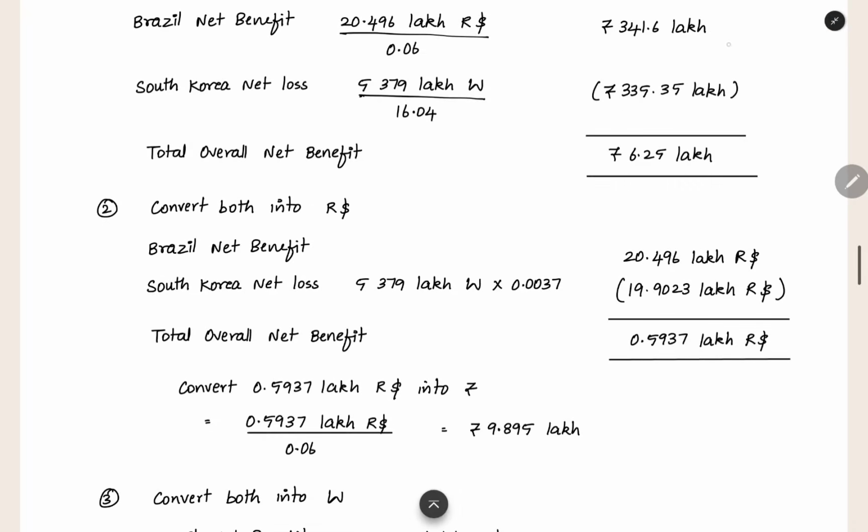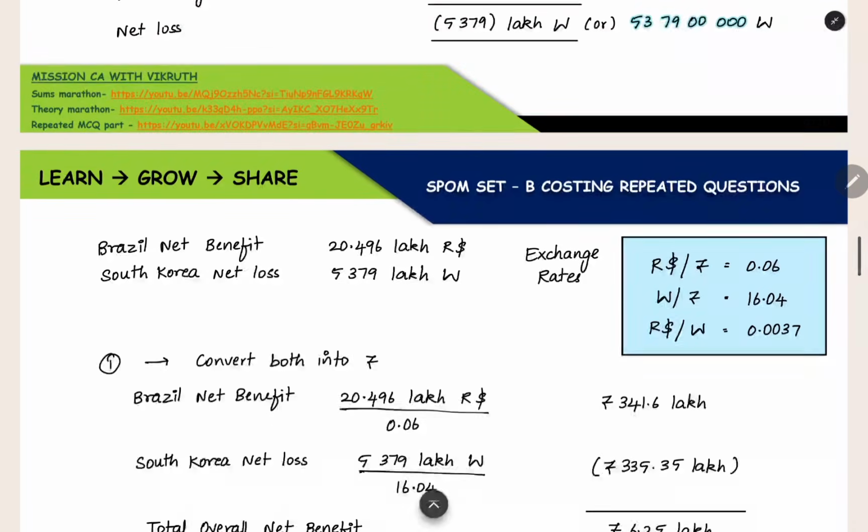Now we can go to the second method, converting both into R dollar. Now this Brazil currency is already in R dollar only. We can leave it like that. This one we have to convert into R dollar. What we are going to do? We are going to convert won into R dollar. We have to find an exchange rate where won and R dollar both are there. So R dollar and won both are there in the third exchange rate. This we are going to use.